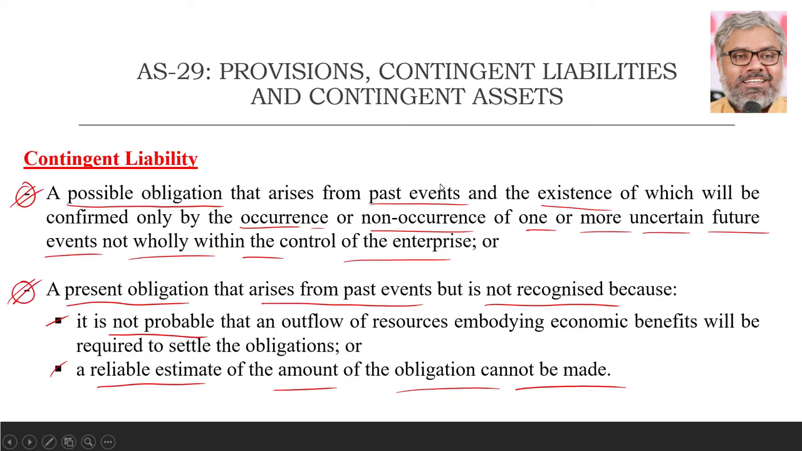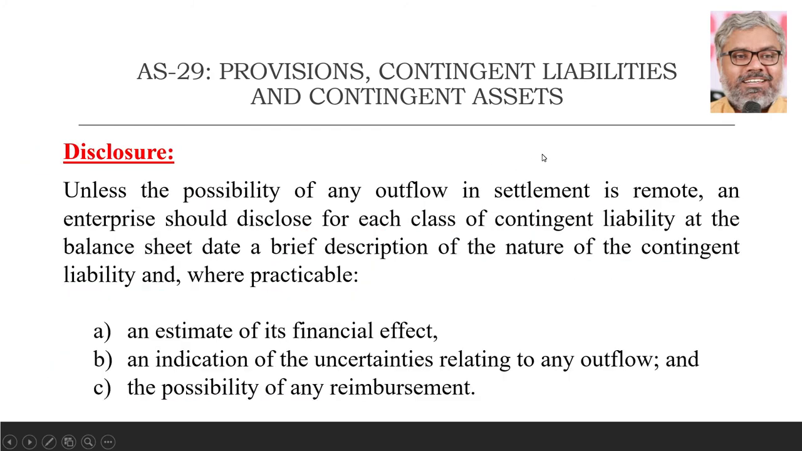What should we do with a contingent liability? Of course, the contingent liability is not shown within the financial statements or within the P&L or balance sheet. It is not a real liability, so it should not be shown in the balance sheet. But it should be shown separately in the notes to accounts. When is it required to show it? When is the disclosure required for contingent liabilities?